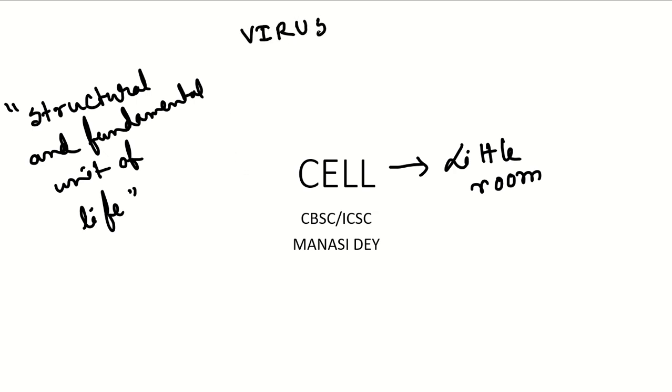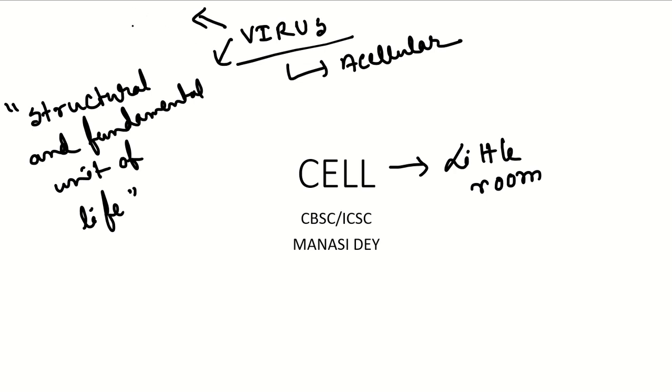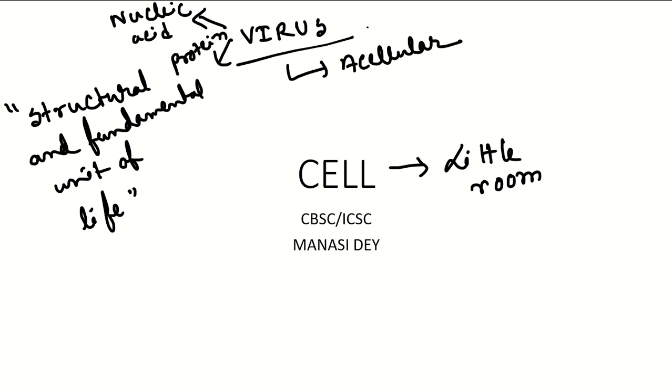Every organism consists of cells, but there is one exception, that is nothing but a virus. Okay, virus is acellular. That means proper cellular construction we cannot find in a virus. A virus usually consists of two major things: one is nucleic acid and another is protein. Examples of viruses are HIV, influenza virus, and so many others. So now again I will talk about the cell.